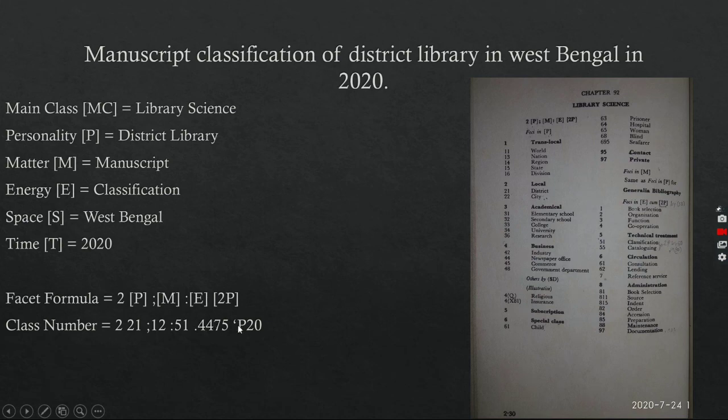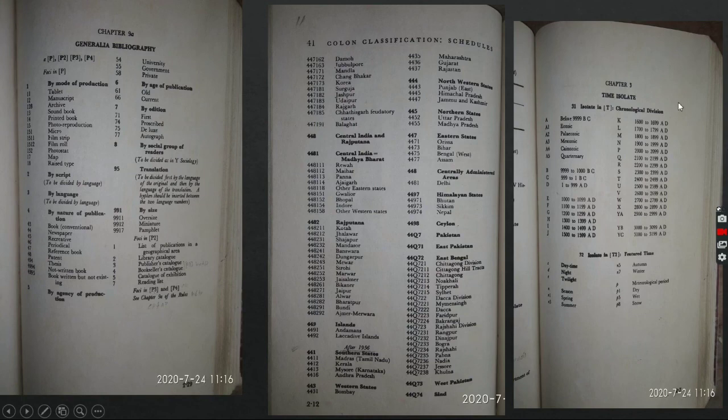Okay. Now in the same way we will find the time isolate from chapter 3. Here is the screenshot of the chapter 3 time isolate. Here you can see the notation P indicating 2000 to 2099. That means P indicates the whole 21st century.